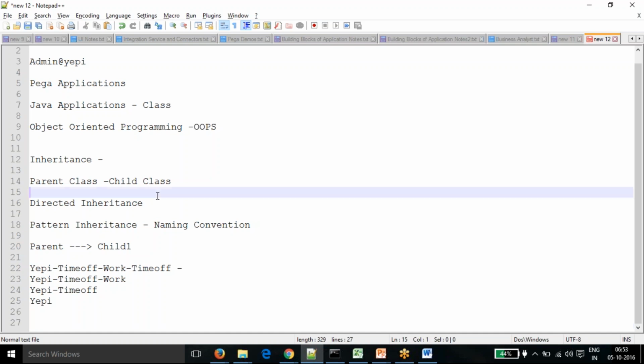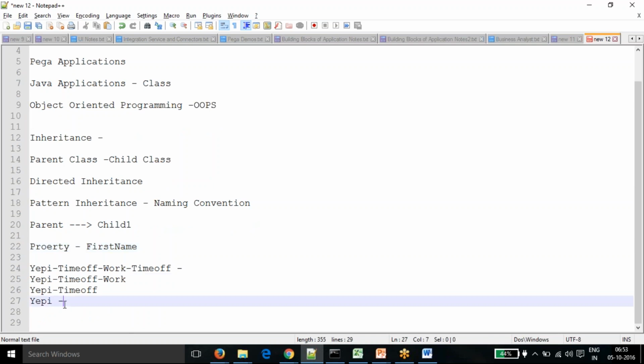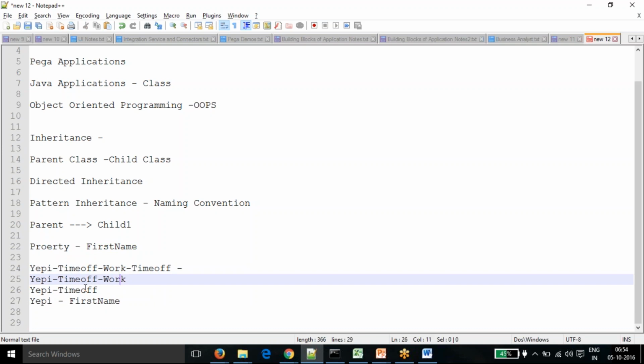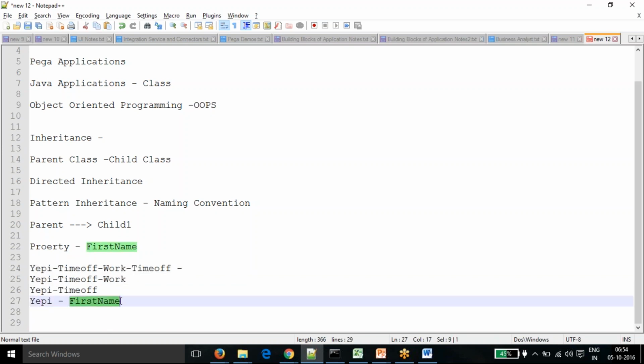Inheritance, if you see, I'll give an example as well. I have a property that I've named first name, and the first name lies at the organization level. Due to reusability, I can use this first name directly in my time off or in work or any place. All the child cases which inherit from this class can use this property.